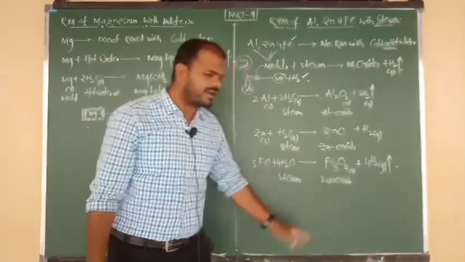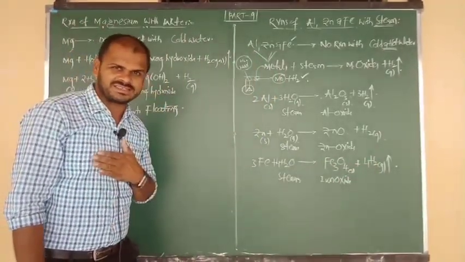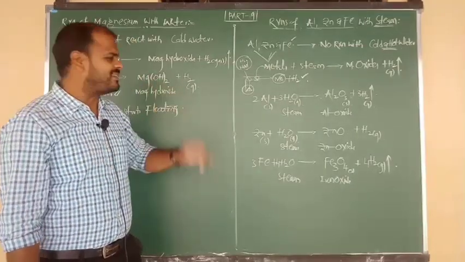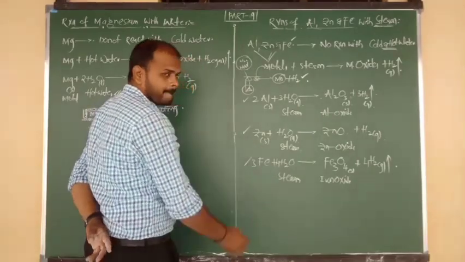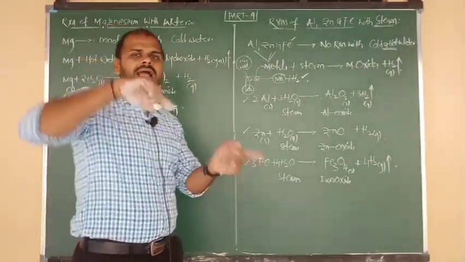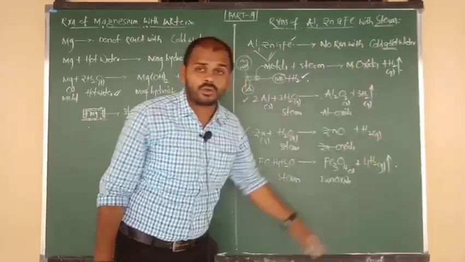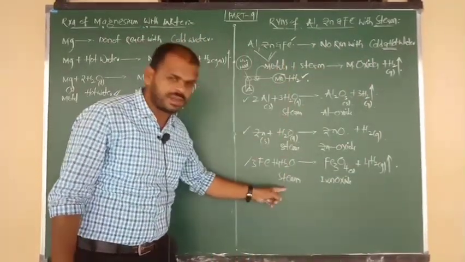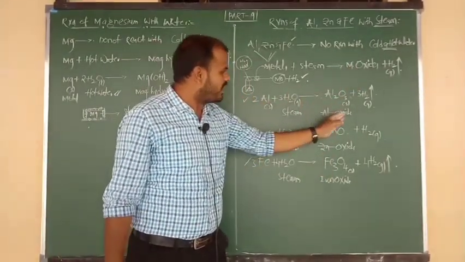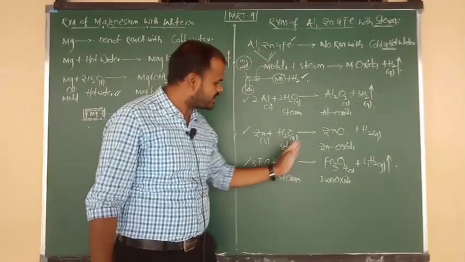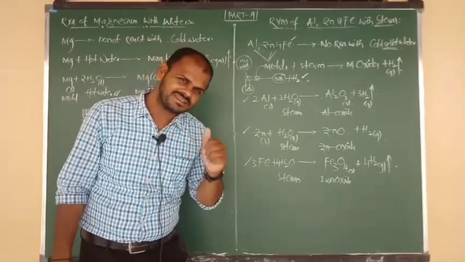They are going to form the product iron oxide, and liberate the gas, which is nothing but H2 gas. Understood clearly? Metals like aluminium, zinc and iron, due to their low reactivity compared to sodium, potassium, calcium, won't react with either cold water or hot water. They show reaction only with steam, and they form the respective metal oxides. Aluminium to aluminium oxide, zinc to zinc oxide, iron to iron oxide, along with the liberation of H2 gas. This is common. Understood clearly?